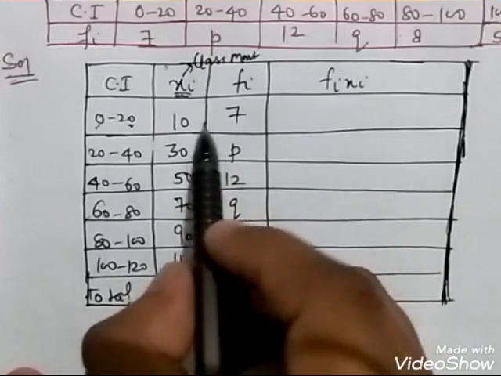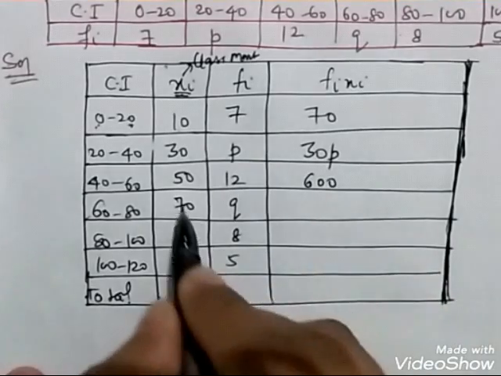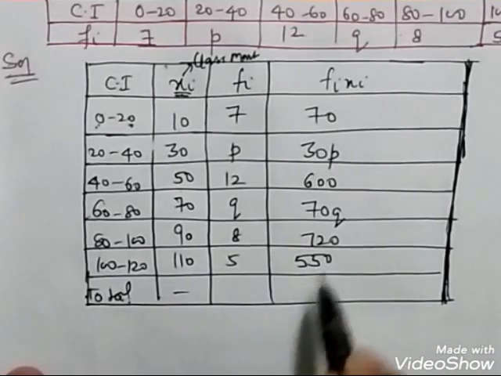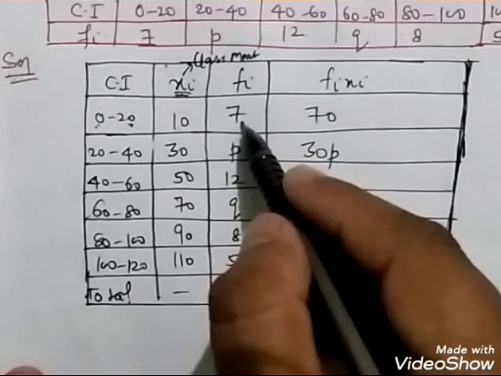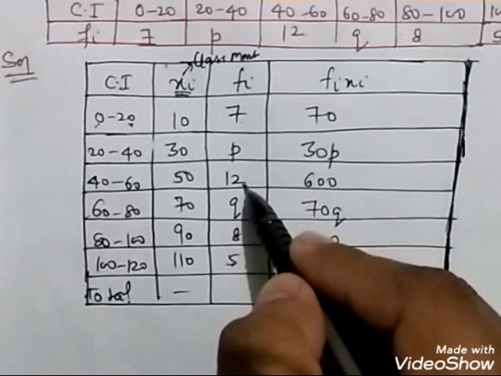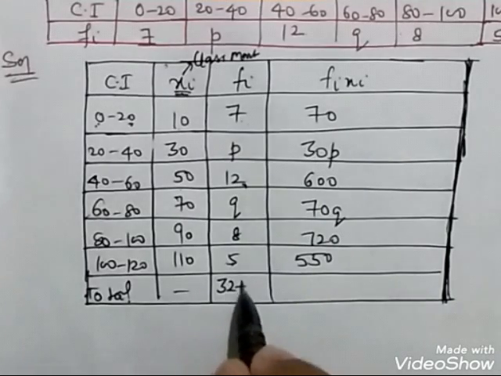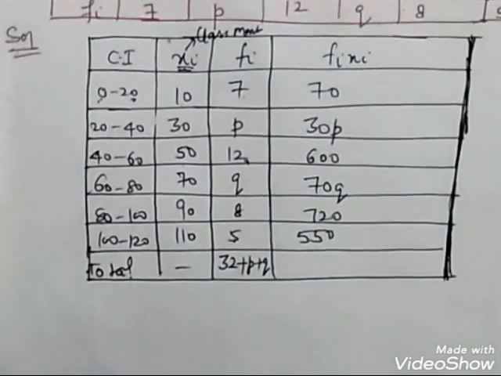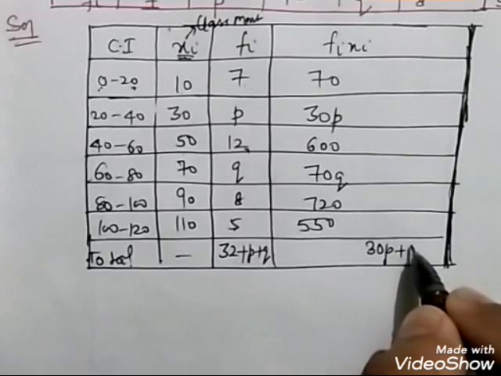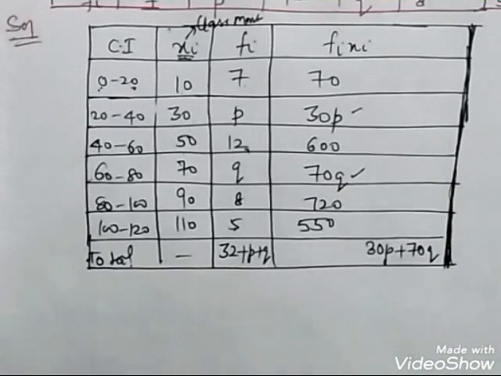12, q, 8, 5. fixi: 10 7s are 70, 30p, 600 if I'm not wrong, 70q, 720, 550. Okay, we have to make the total of it. 7 plus 12, 8 plus 5 is 13. 13 plus 12 is 25. 25 plus 7 is 32. 32 plus p plus q. Simple as that. And 30p plus 70q remains as it is.